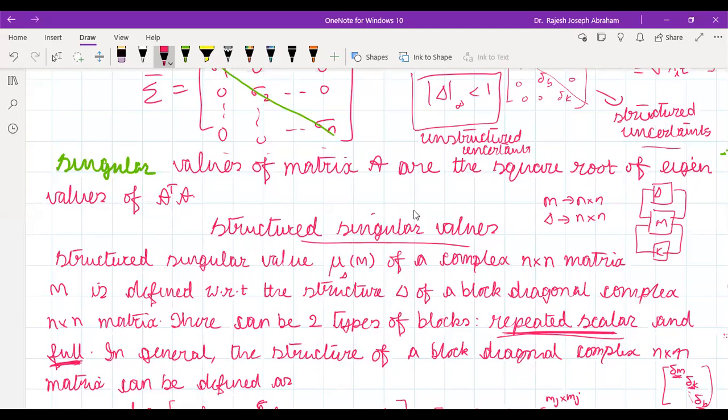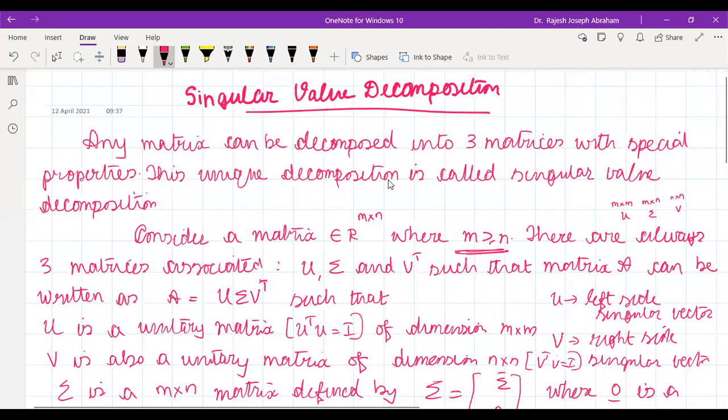Sir, what is the size of matrix epsilon bar? Size of matrix epsilon bar should be M cross N, is it not? Sir, epsilon bar or epsilon? No, epsilon. Size of epsilon.